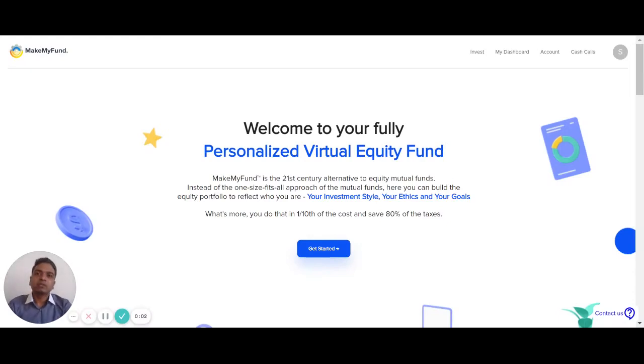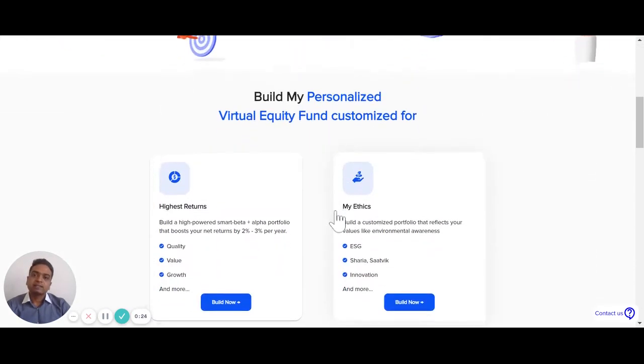Hello, and welcome to the product demonstration of MakeMyFund, a platform that enables you to create your own personalized investment funds and express your mandates, and not use only one-size-fits-all mutual funds. We are here to replace mutual funds. I'm Swapnil Pawar, the founder of ASQI Advisors, the company behind MakeMyFund. Let's build some funds for ourselves.